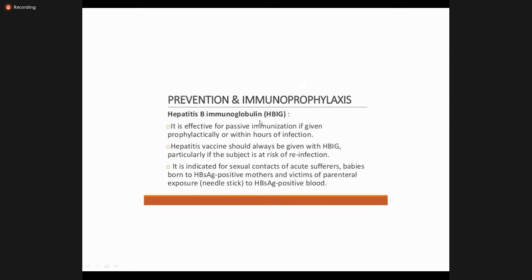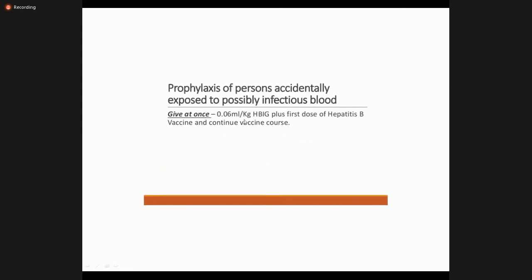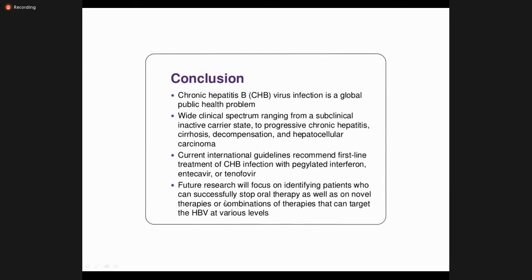HBIG is hepatitis B immunoglobulin, and it is passive immunization. Passive immunization means if the patient has any exposure, for example a needle stick injury. For example, if the patient is hepatitis B positive and a nurse is drawing the blood and there is an accidental prick of that nurse with the needle stick, we can immediately give HBIG, hepatitis B immunoglobulin, so as to prevent infection of that person. So this was the dose, 0.06 ml per kg.